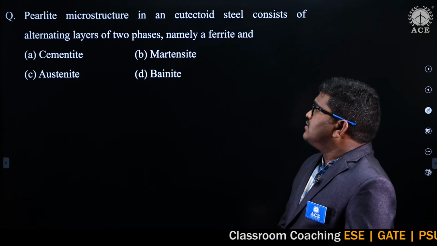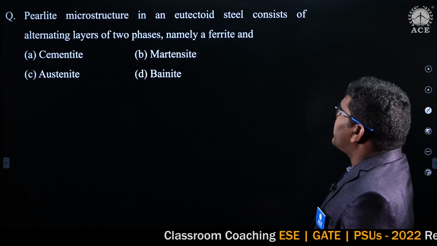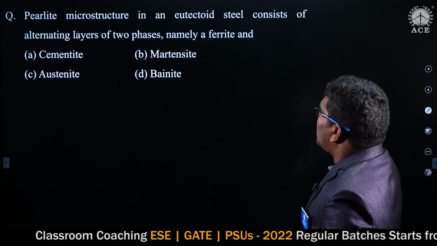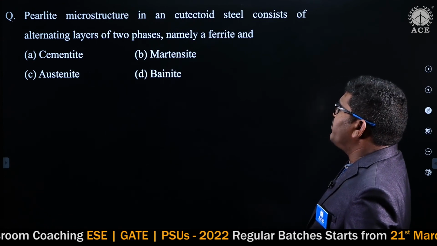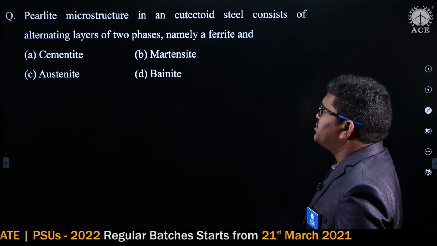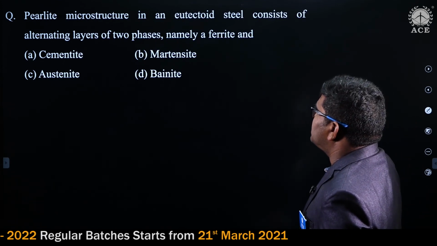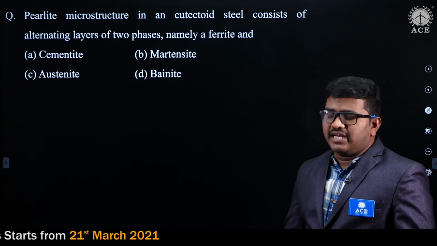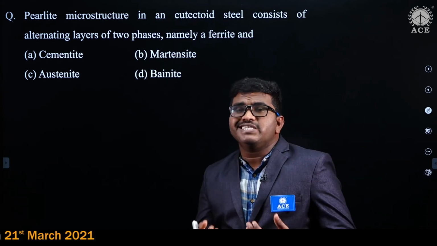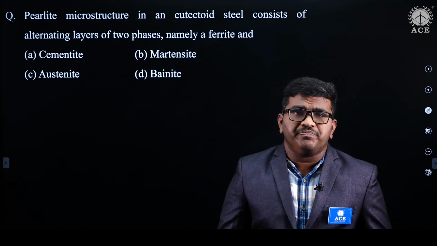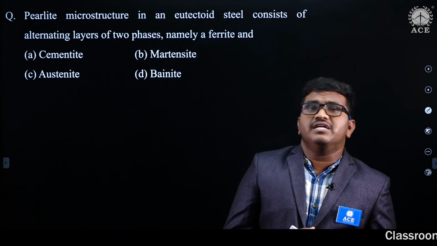Pearlite. The question here is, the pearlite microstructure in an eutectoid steel consists of alternating layers of two phases, namely a ferrite and, four options here. A option is cementite, B option is martensite, C option is austenite and D option is bainite. Now first of all, what is pearlite? Pearlite is an eutectoid mixture of alpha iron and cementite.